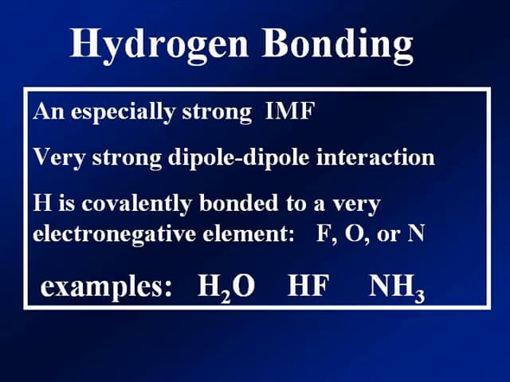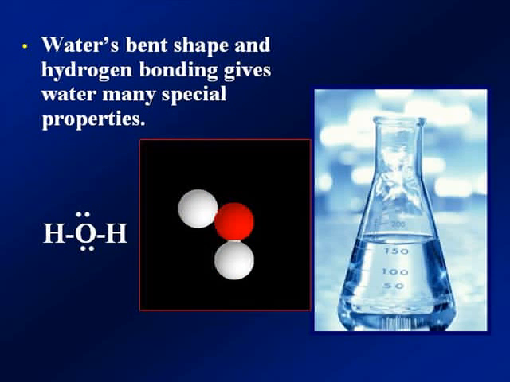There are very strong dipole-dipole interactions between the water molecules, and this only happens when you have hydrogen covalently bonded to fluorine, oxygen, or nitrogen. Examples would be water, hydrogen fluoride, and ammonia. Water's bent shape and hydrogen bonding give water molecules many special properties.